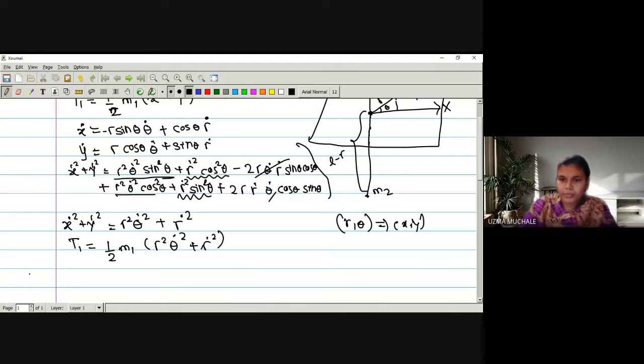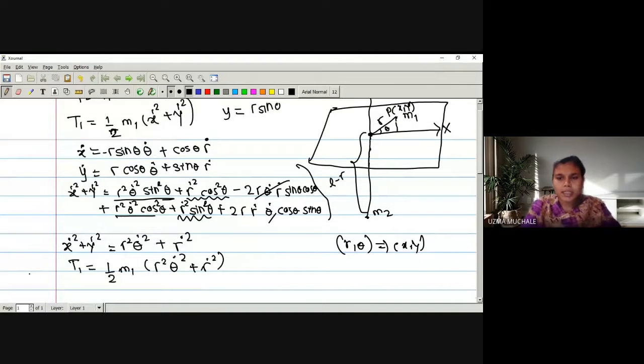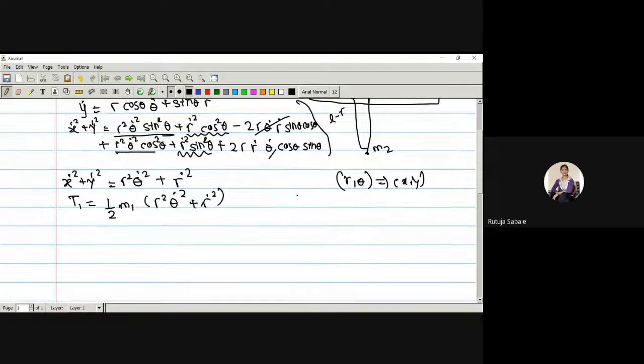Because for mass m1 we need r and theta both, but for mass m2 we need only one, that is l minus r, right? Because if you know m1 you can have the value of r. If r is known to you, that will be fixed. But now if you want to find the kinetic energy of m2, for that we need only l minus r. Is it okay? Yes, ma'am.